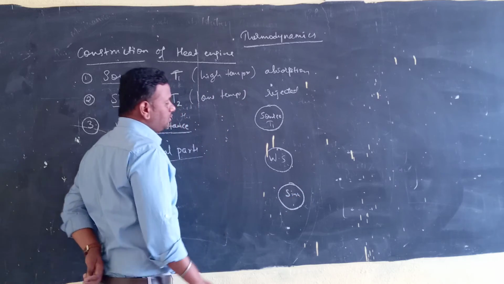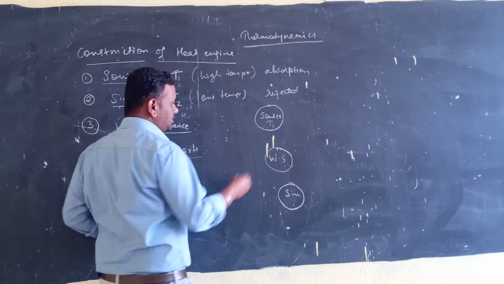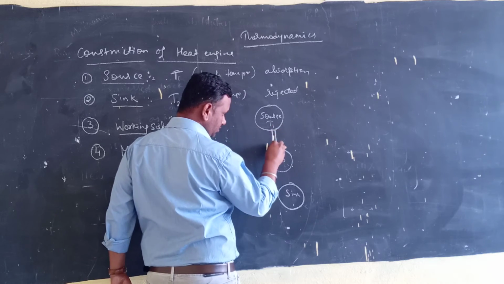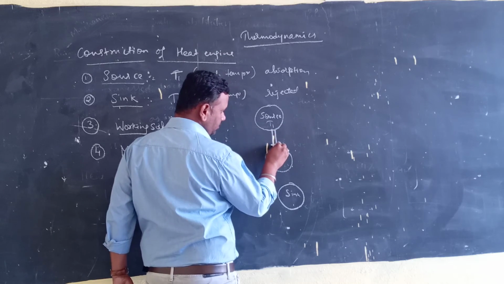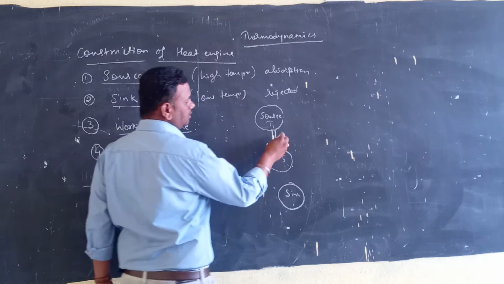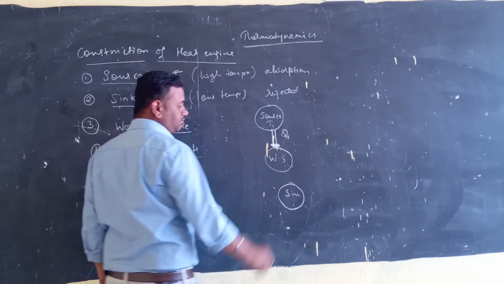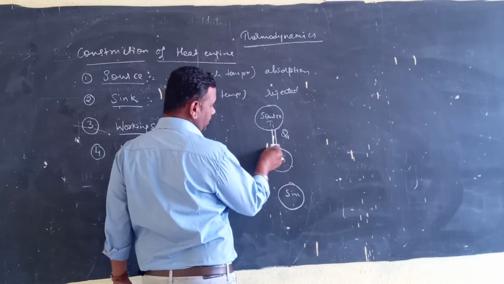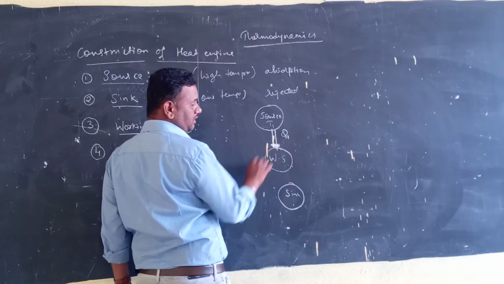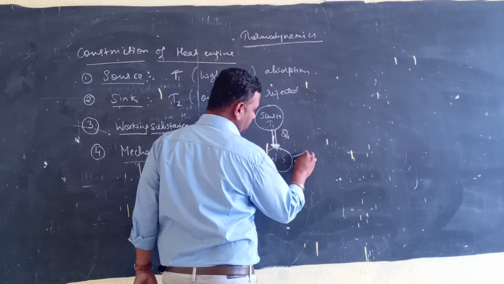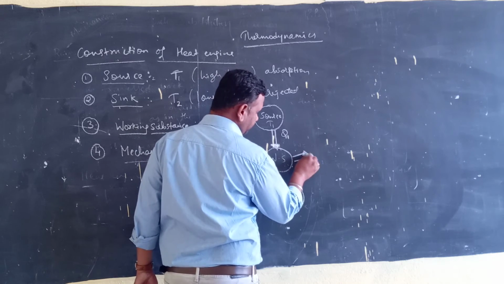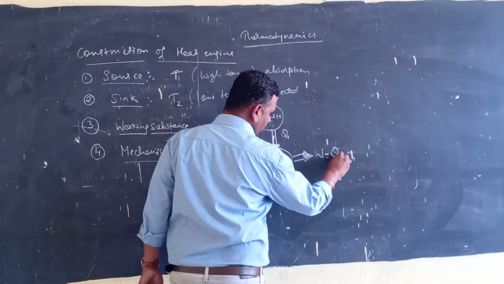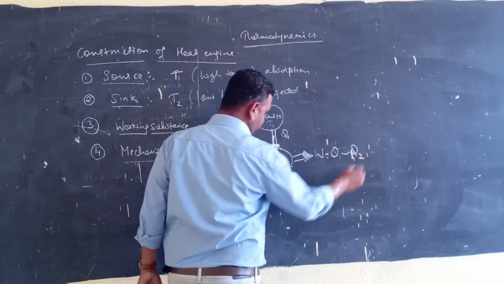This working substance absorbs heat, say Q1 amount of heat, and does some work. That work is W equal to Q1 minus Q2.